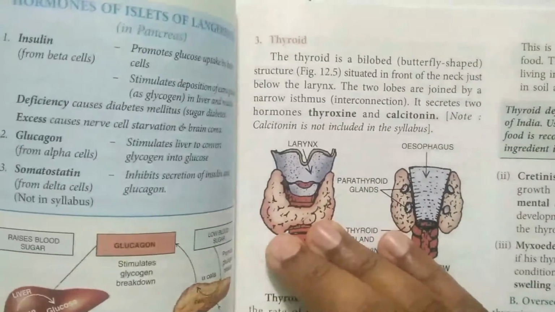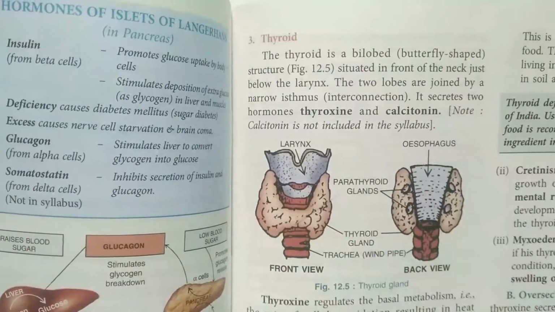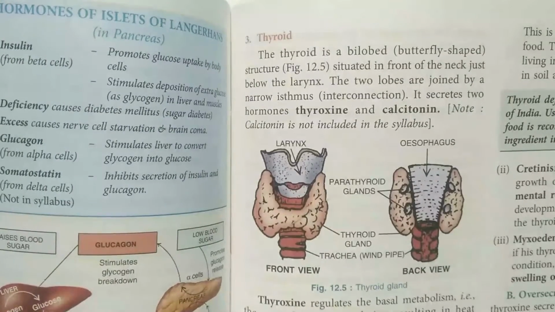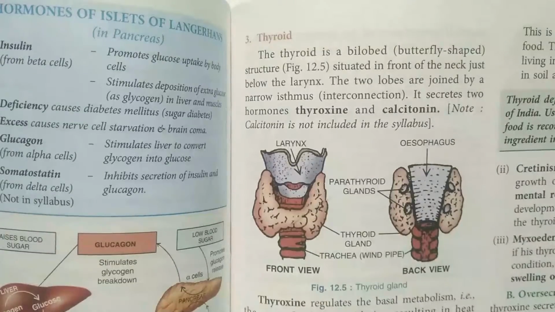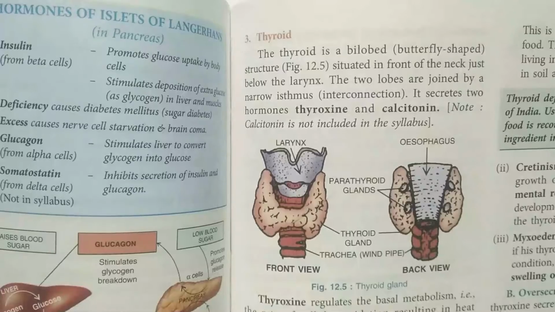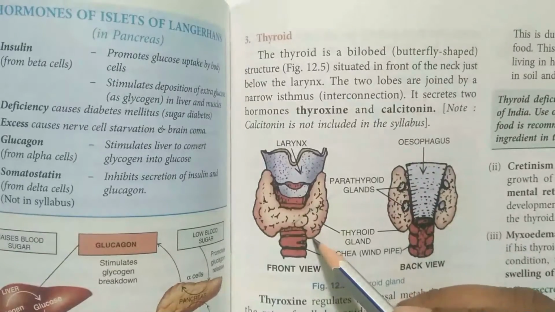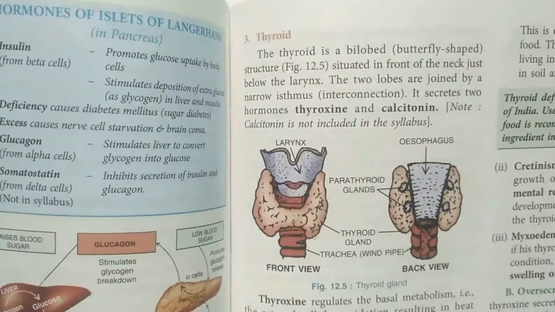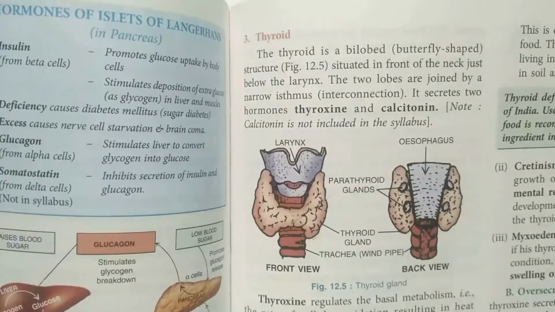The first gland is the thyroid gland, and this gland is present in the neck region, just below the larynx. The shape of this gland can be easily seen: it is a butterfly-shaped structure joined by an interconnecting lobe, and this is known as the isthmus.